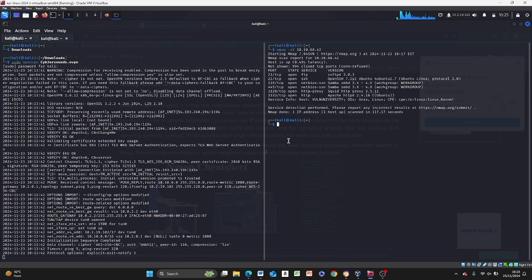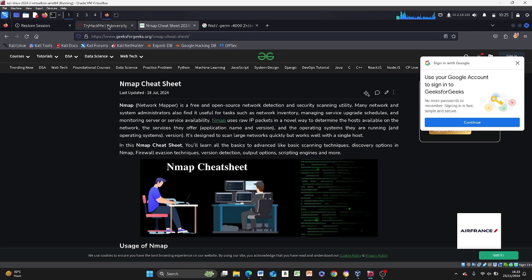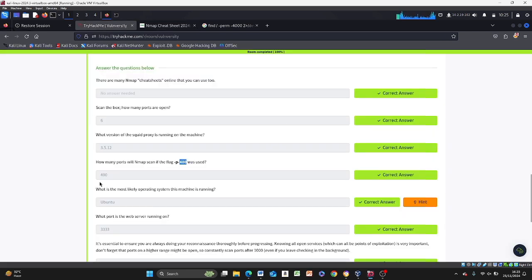But there's no port zero, so it starts from 1 to 400 in itself. So you have 400, which is what's here. So what's the most likely operating system used in this machine?